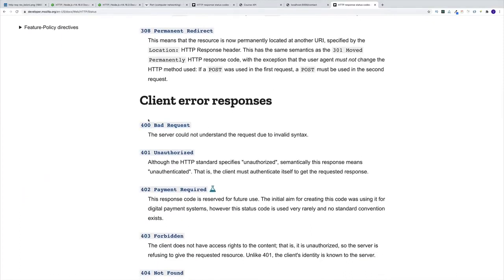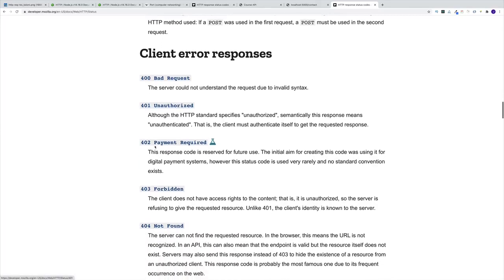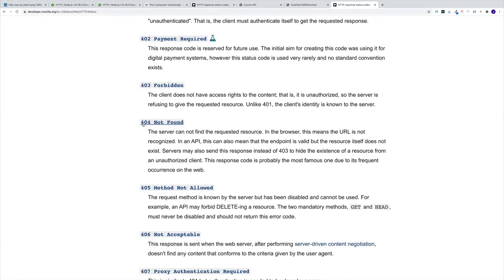We have 300s for redirect. And then these are the ones that you probably don't want to get if you are surfing the web. So 400 is for bad request. So for example, you are requesting some kind of data or you're trying to do something with the server, but you don't provide the info. So I don't know, I'm trying to add the user, but I don't provide the username, something along those lines. Then 401 is for unauthorized, then 403 forbidden, and 404 not found. So in our case, we'll set up a response if the user is trying to access a resource that does not exist. So hopefully it is clear.